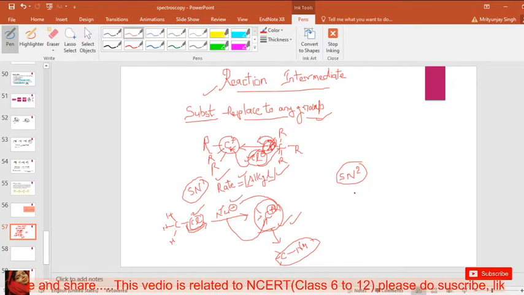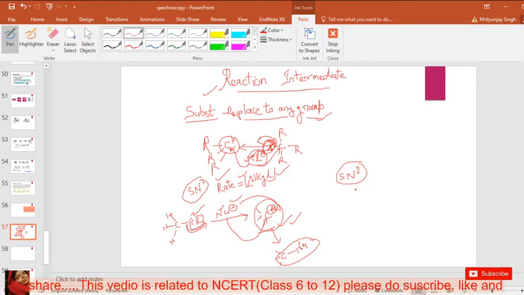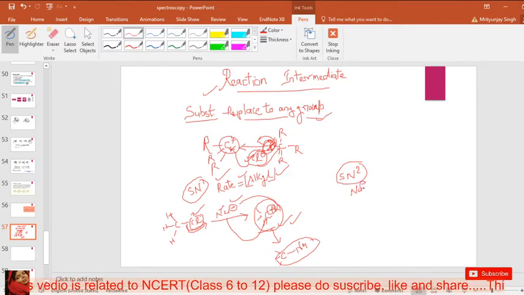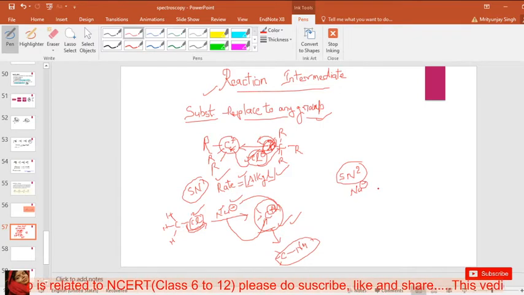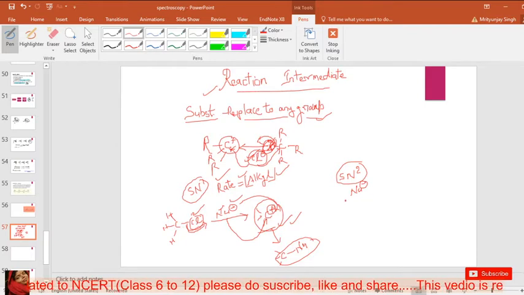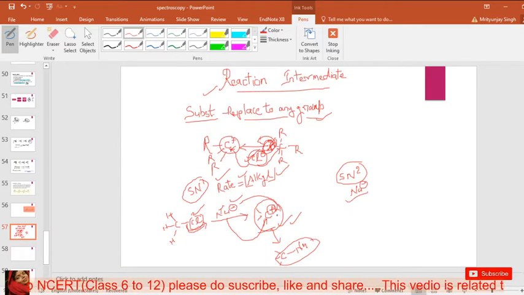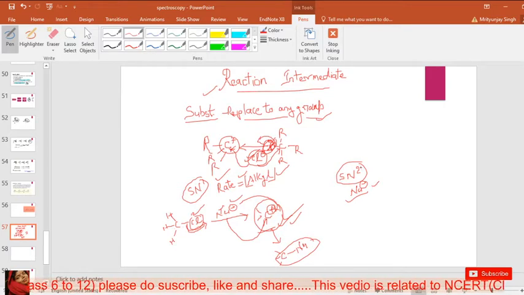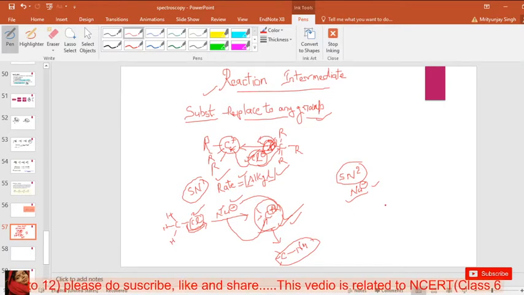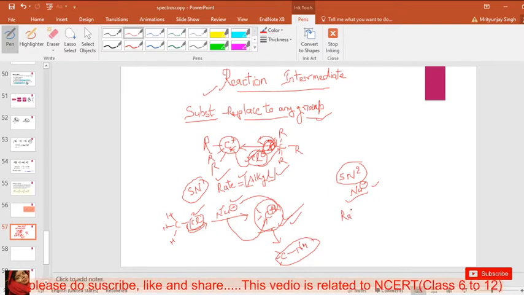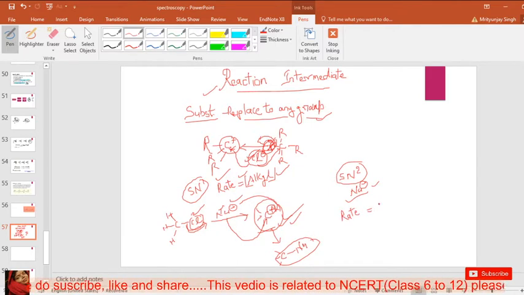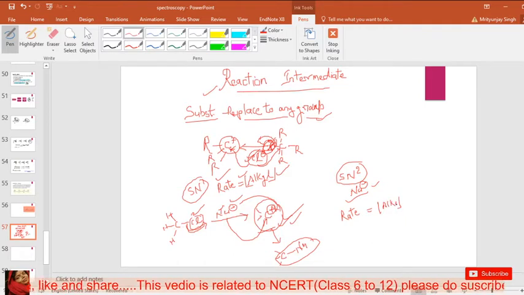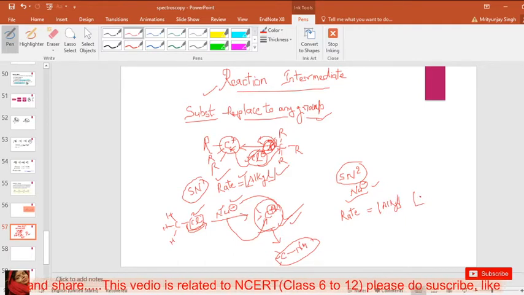And the SN2 reaction is a very fast reaction, because a strong nucleophile is used in the SN2 reaction, and it does not form any type of intermediate. Because of this, the SN2 reaction rate depends on two things: first the alkyl halide, and second the nucleophile.